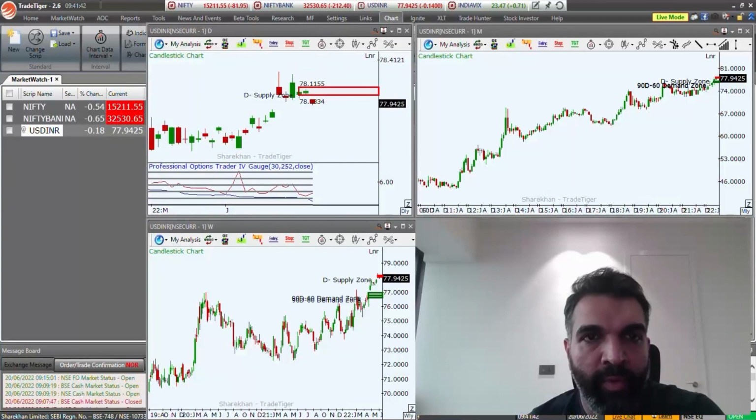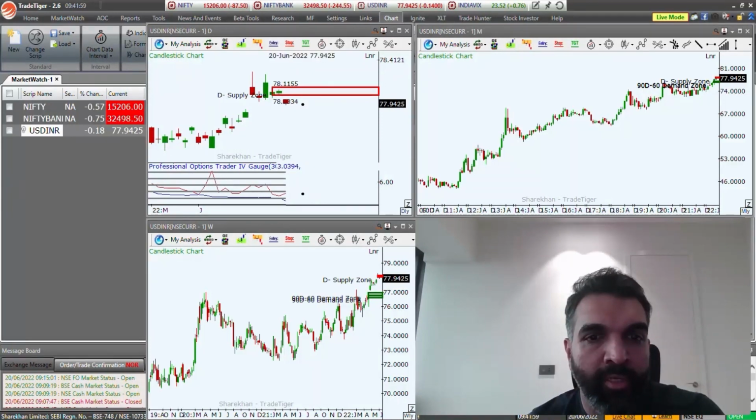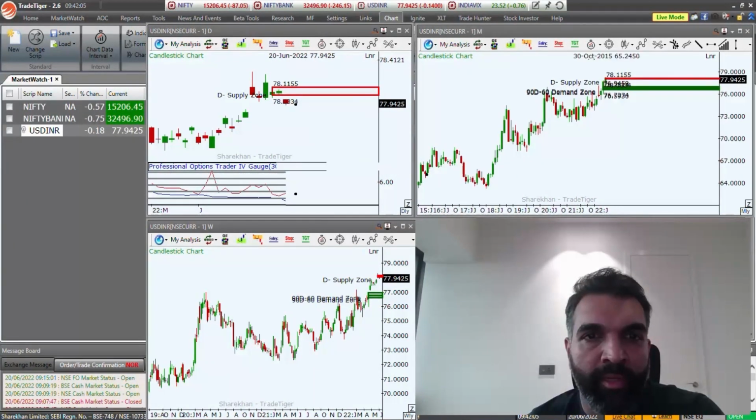The way USD INR and Nifty are correlated is that they are inversely correlated. So generally, when the Nifty moves up, the USD INR tends to move down, and when the USD INR tends to move down, the Nifty tends to move up. Right. So this is more or less the correlation, although it's not 100%, but still we can gauge the movement of the market from the USD INR.